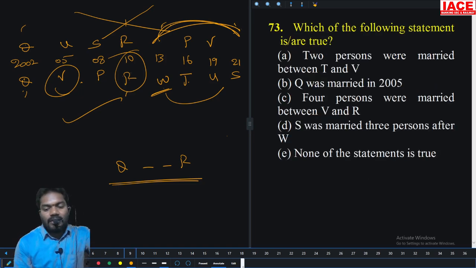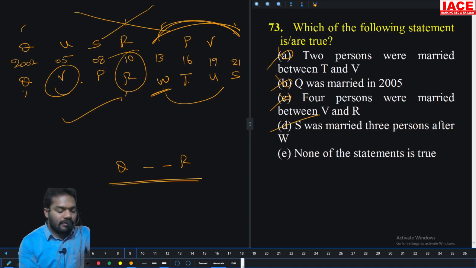Which of the following is true? Were 2 persons between T and V? No. Was Q married in 2005? No. Were 4 persons between V and R? No. Was S married 3 persons after W? Yes. Option D is the right answer.